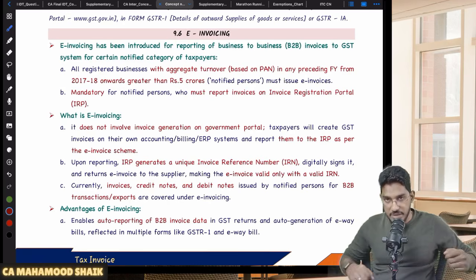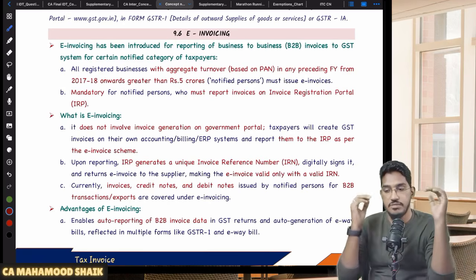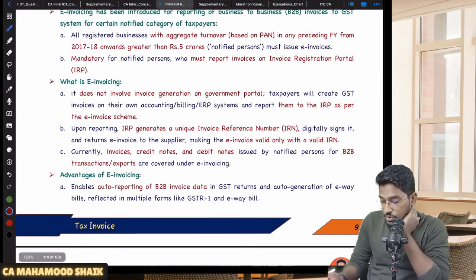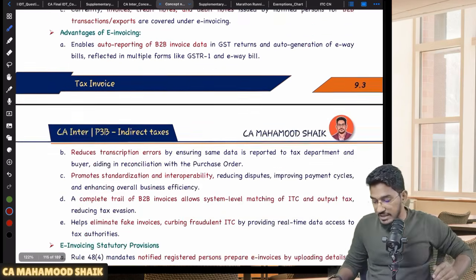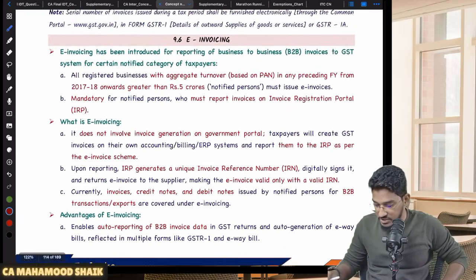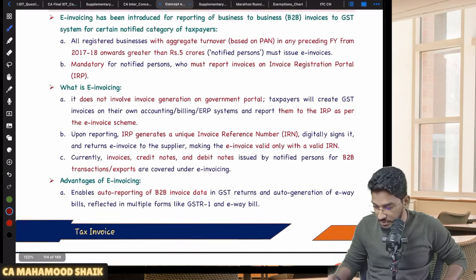For big suppliers, first I will tell you what the criteria is. Who will be that big supplier? The criteria is, let me tell you whatever is relevant for you. So much textual discussion will be there, but I will tell you what is important from the exam perspective.